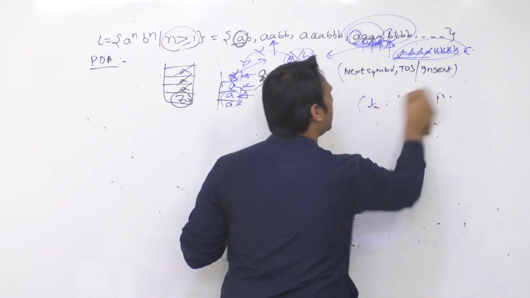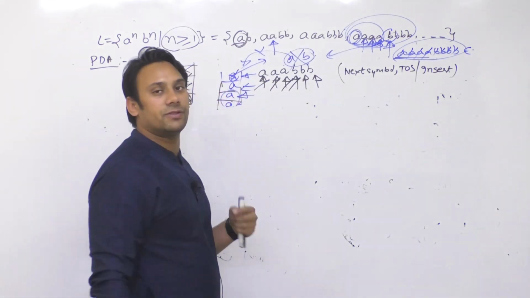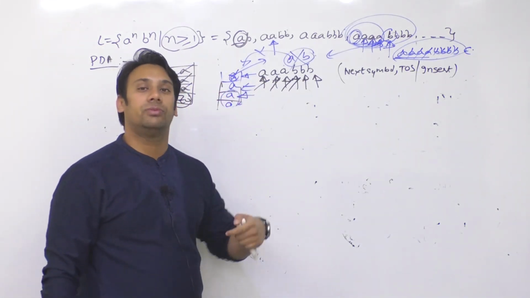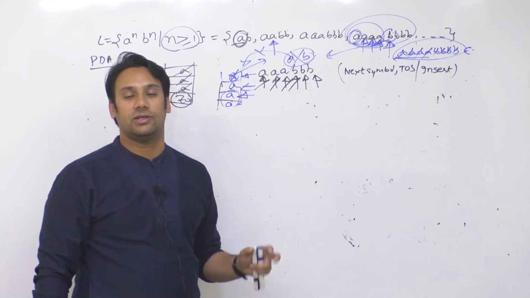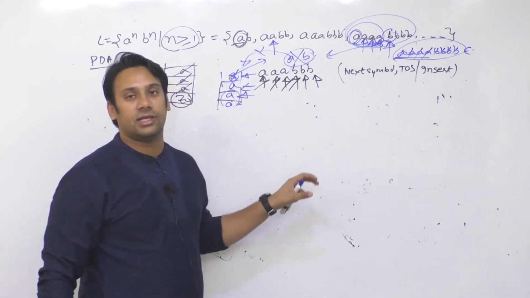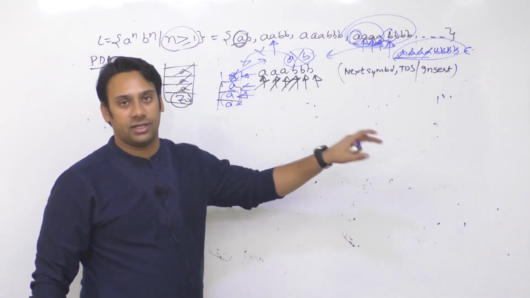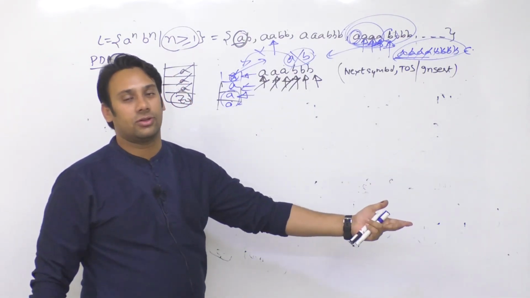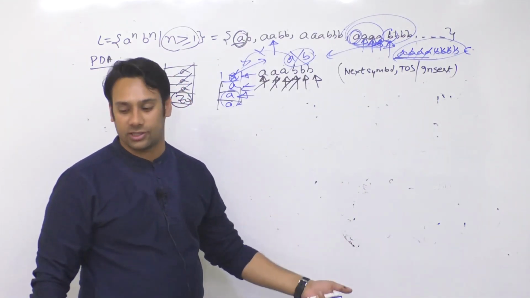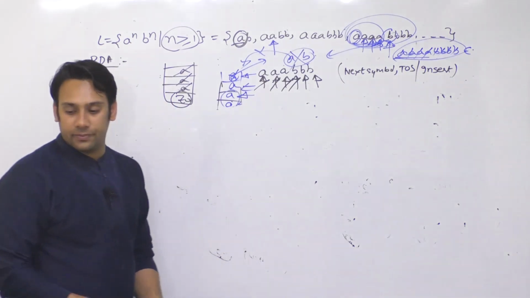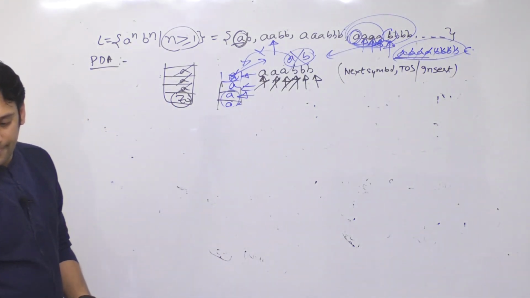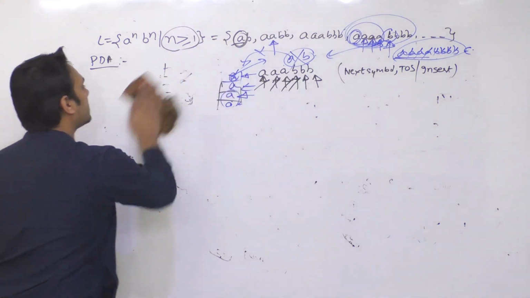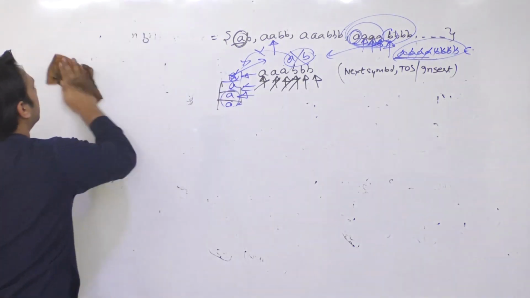So in our examination they only want to ask whether for this language a PDA exists or not. They will not ask you to minimize the PDA. They will not ask you anything else. They will just say कि इस लैंग्वेज के लिए पुश डाउन ऑटोमेटा एग्जिस्ट करता है या नहीं करता. अगर नहीं करता, that means it is not a context free language. अगर करता है, that means it is a context free language. Okay. So you understand. Let me take more examples, you will understand it easily.